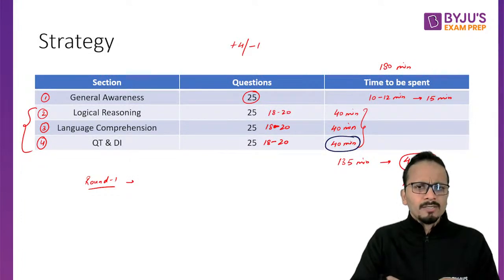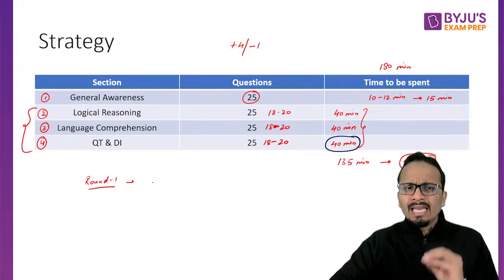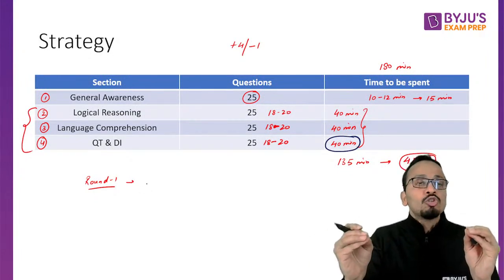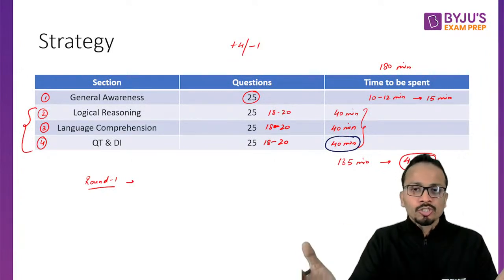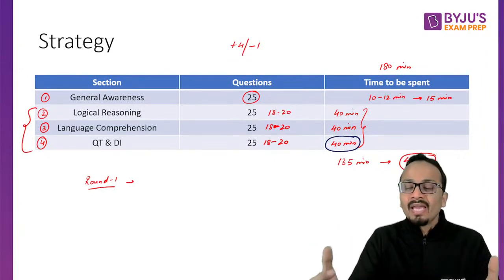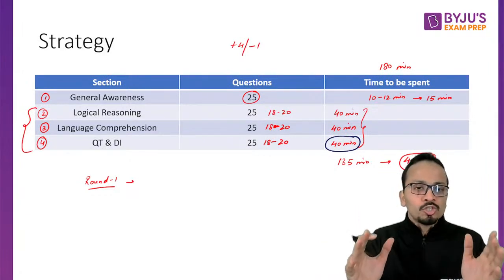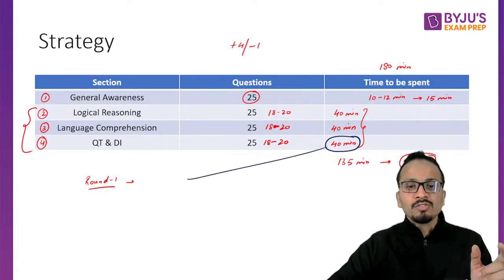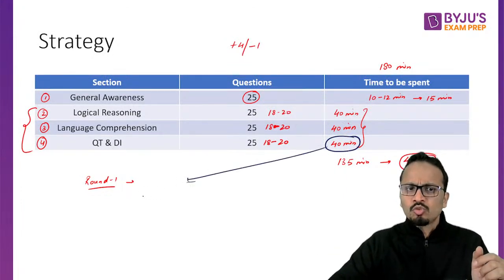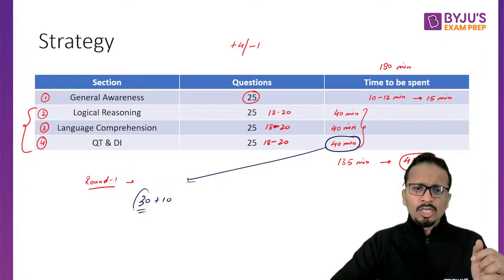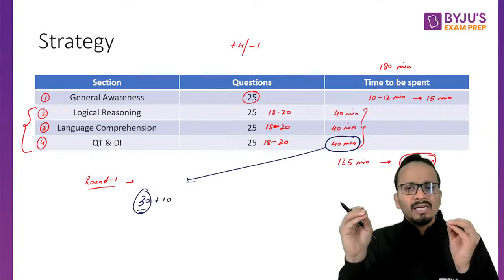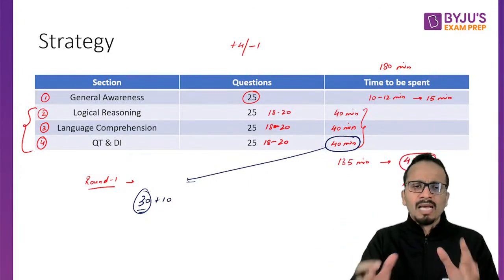So in this round one, what I'll do is I'll be selecting only easy questions. Okay, I'll be selecting the questions which are less lengthy, one-liner questions, or the questions which are from my area of strength. So I'll be just focusing on these questions and finish these questions first. Okay, so you can also break these 40 minutes in two parts. Let's say 30 minutes plus 10 minutes. Okay, so in the first 30 minutes, I'll be looking at all the easy questions which are less lengthy, from my area of strength. Okay, and we'll finish them as soon as possible.